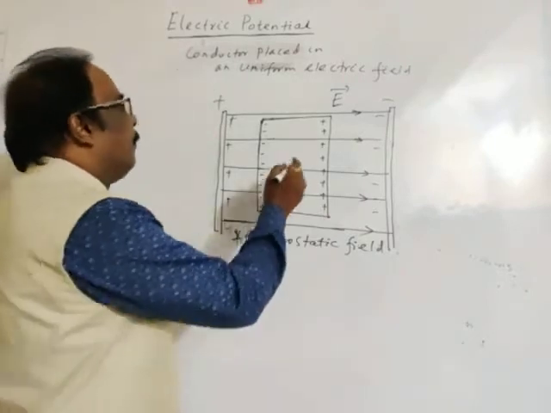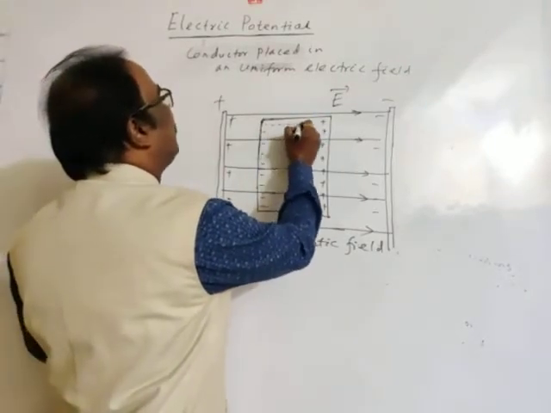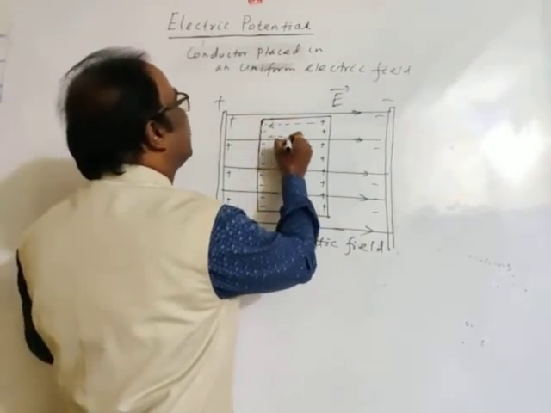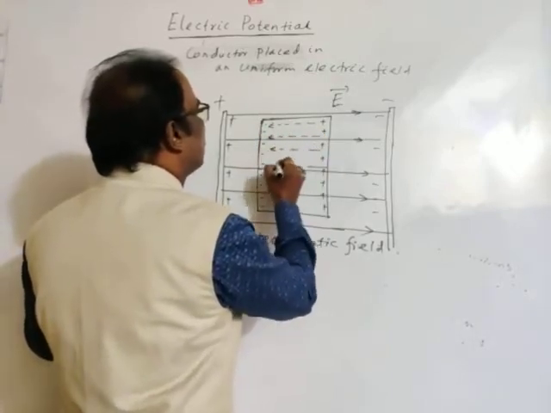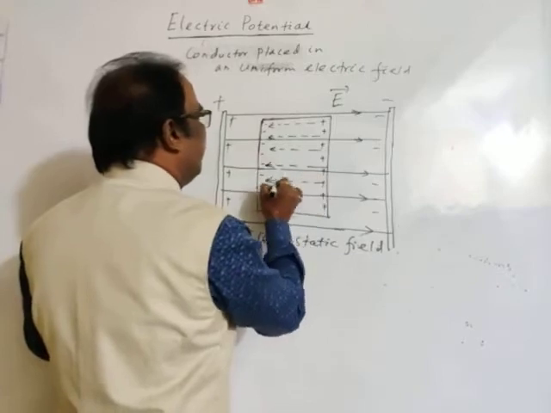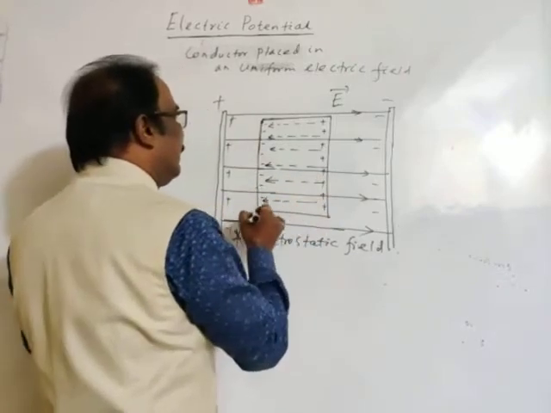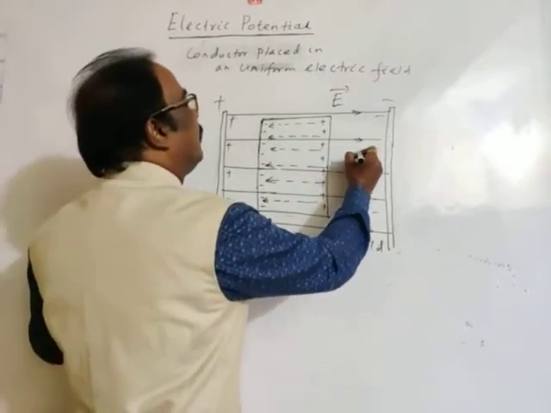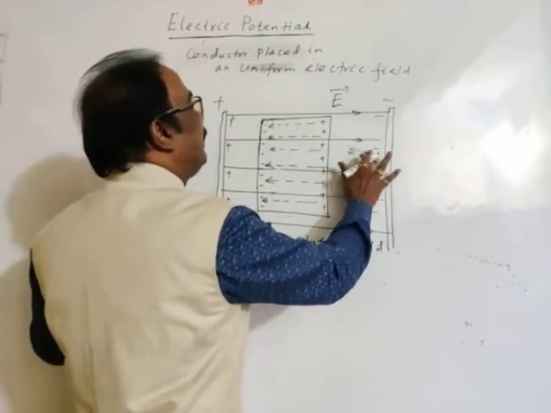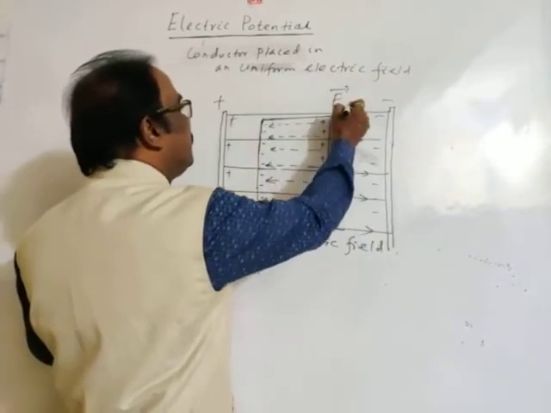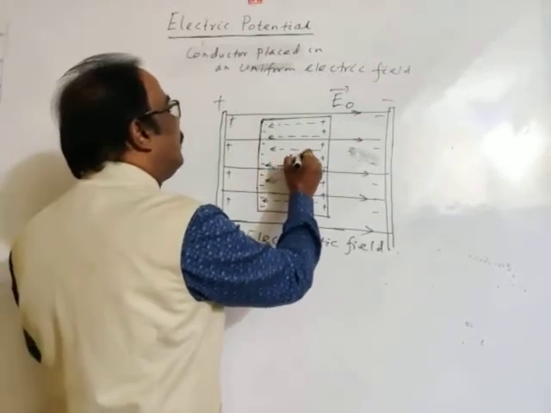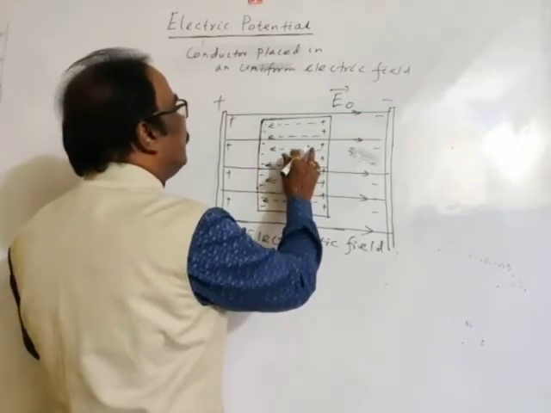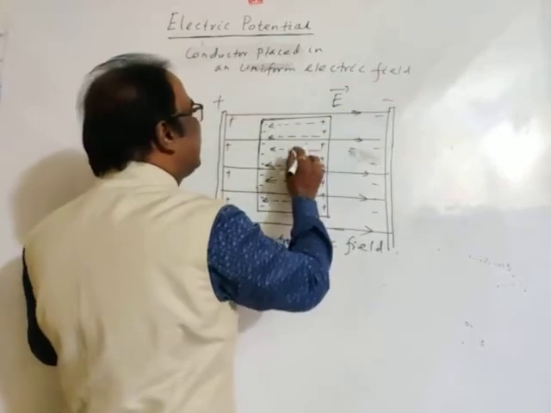Of course, now an electric field will be produced inside the conductor, directed from positive to negative. Let the initial electric field between the positive and negatively charged plates be E, and the electric field now inside it be E dash.